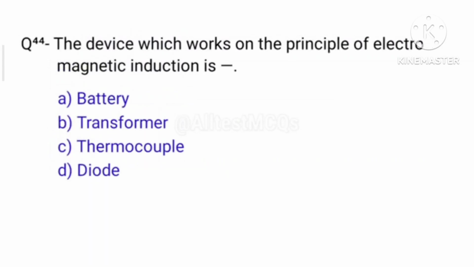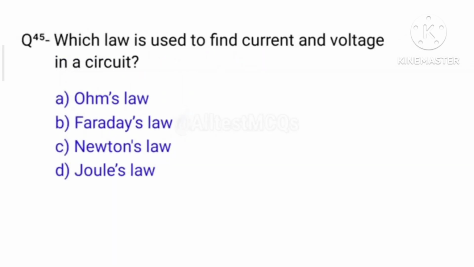Question number 44, the device which works on the principle of electromagnetic induction is dead easy. Right answer is option B, transformer. Question number 45, which law is used to find current and voltage in a circuit? The right answer is option A, Ohm's law.